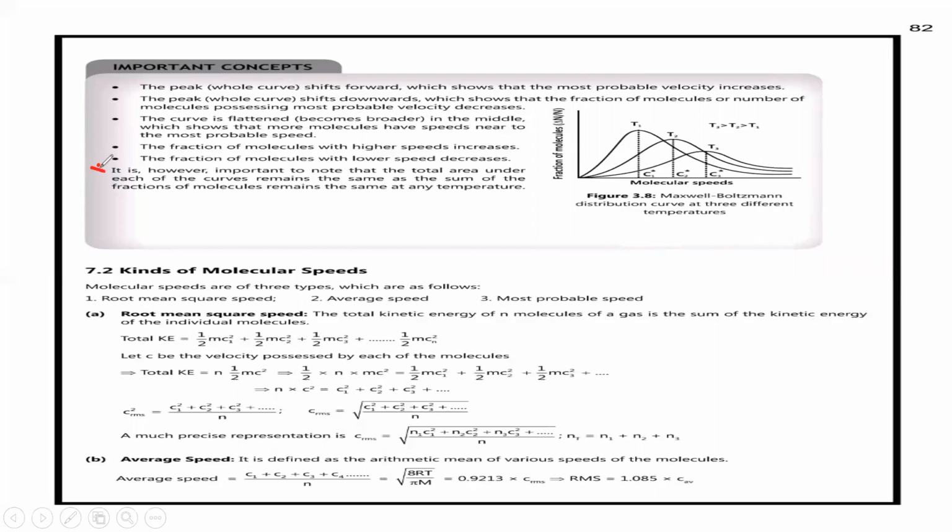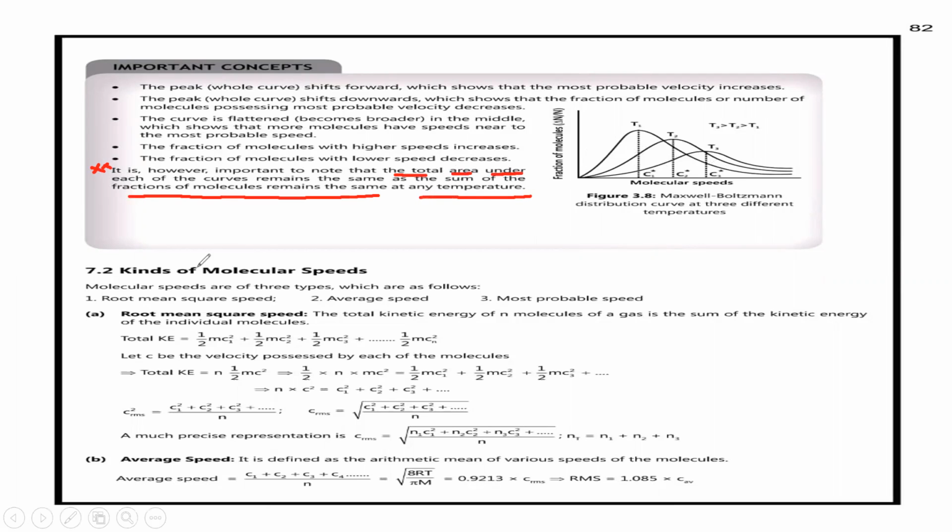It is important to note that the total area under each of the curves, you can see these dotted lines, remains the same as the sum of the fraction of molecules. The sum of the fraction of molecules remains the same at any temperature.